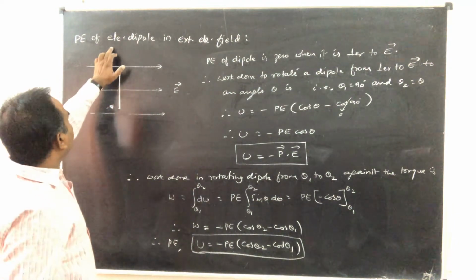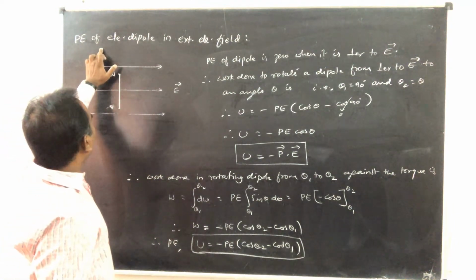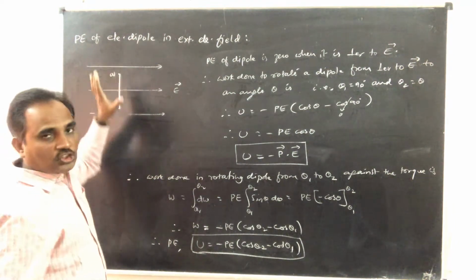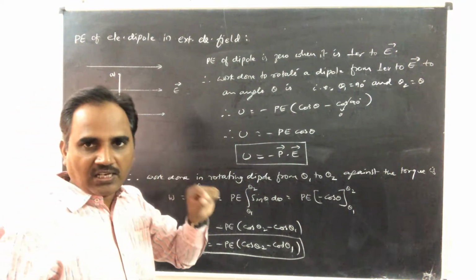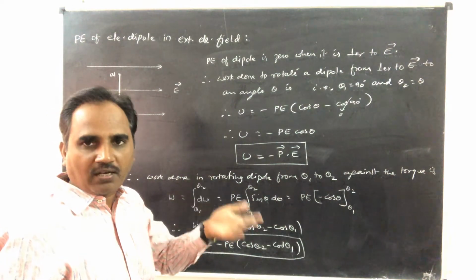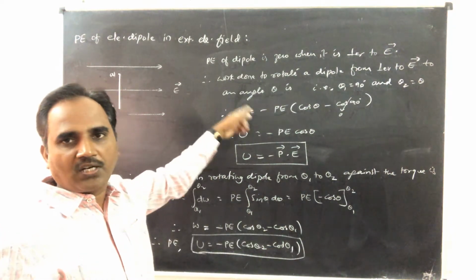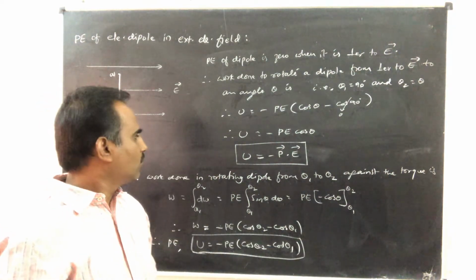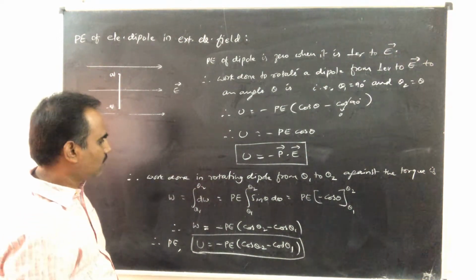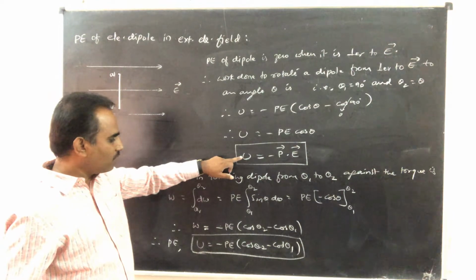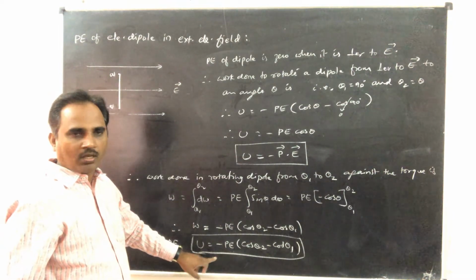So this is all about potential energy of charges in presence of electric field. First we considered a single charge, next a pair of charges, and then potential energy of electric dipole. So based on this equation you can expect some questions in the competitive examinations. So you remember this equation as well as this equation.